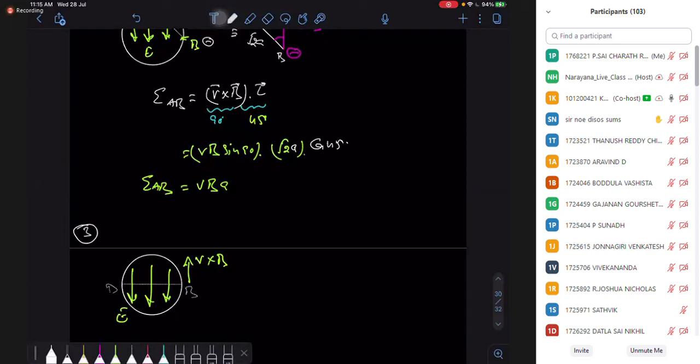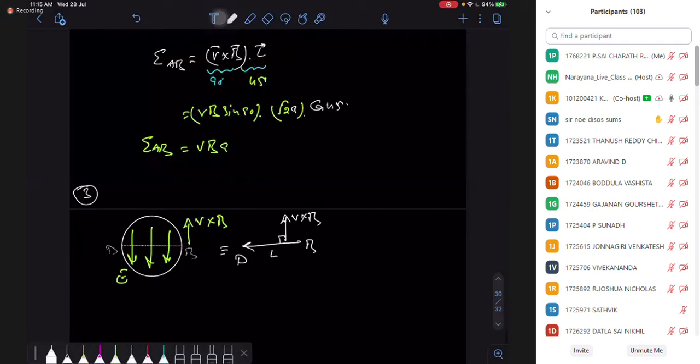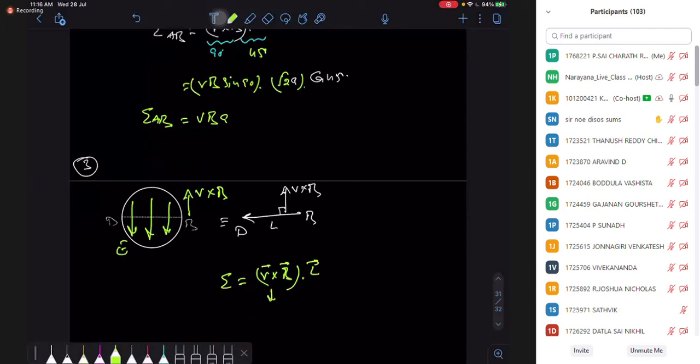If I go by formula, what we can do is that you can replace here BD with the vector. V cross B is perpendicular to my L vector. So what is my EMF? EMF is V cross B dot L. So this angle, cross is 90 degrees, dot is also 90 degrees. If you open the dot with 90 degrees, it will give 0, cos 90 is 0. But what is the conceptual reason behind that EMF 0?